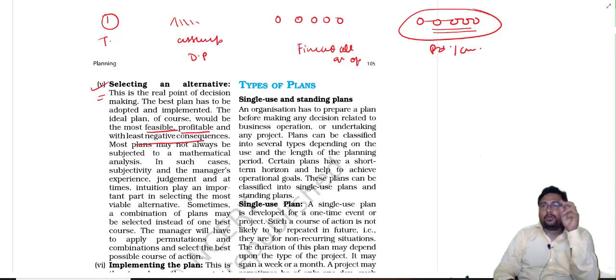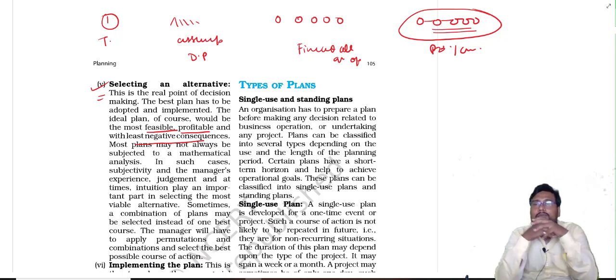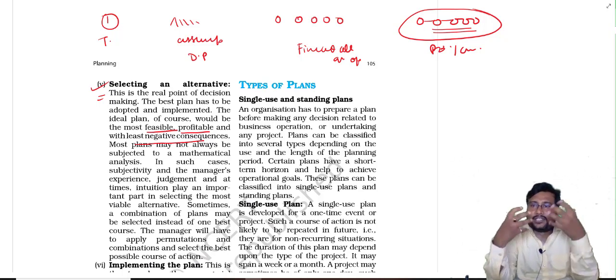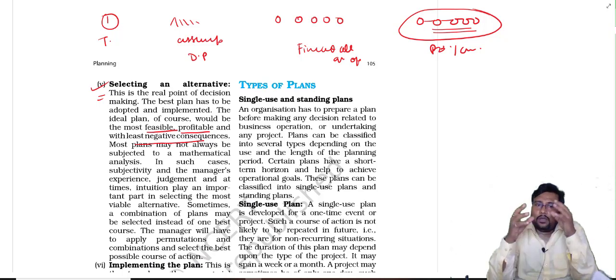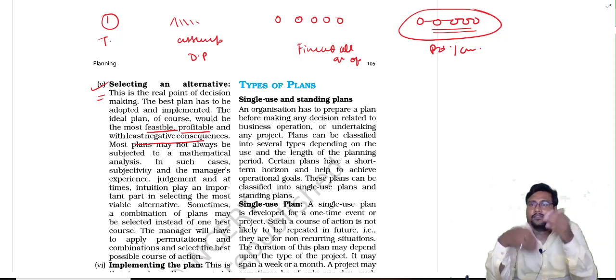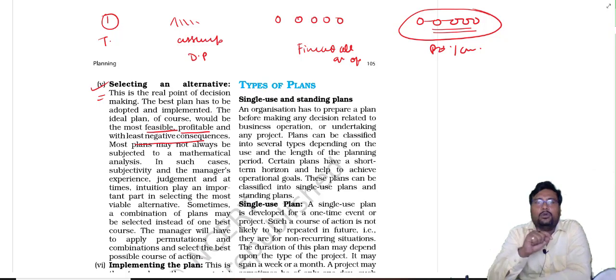Out of those 4 books you will compare which language is easy for me, which author's language can be understood by me in a very easy way, which author I can connect myself with, and which is interesting for me. So on the basis of analyzing all those 4, you will select the author's book which is profitable for you. So we are selecting plans also on the basis of this.